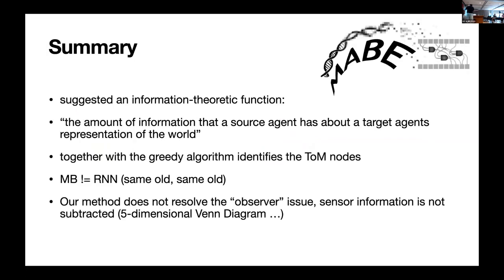So in summary, we suggest an information theoretic function which quantifies the amount of information that the source agent has about the target agent's representations of the world. Together with the greedy algorithm, you can identify the theory of mind nodes, which are essentially carrying that information. We confirmed what we already know, that Markov brains aren't recurrent neural networks.